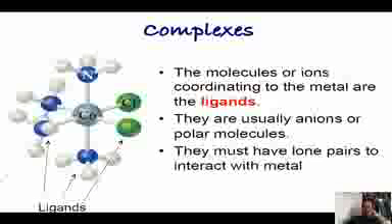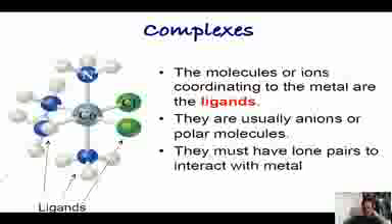Similarly, the cobalt atom is also attached to a nitrogen atom with hydrogen atoms, that is an NH3 group, so this amine group is called a ligand. The molecules or ions coordinating to the metal atom are called ligands.